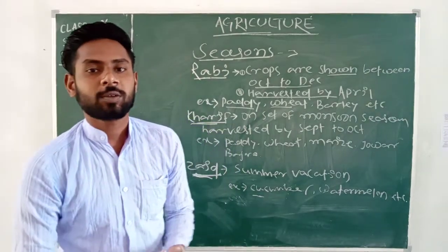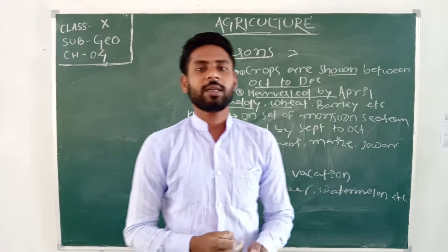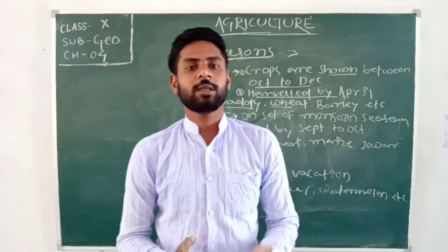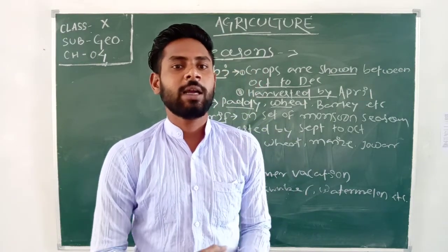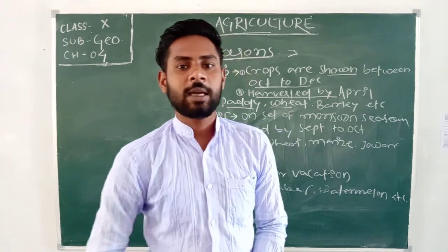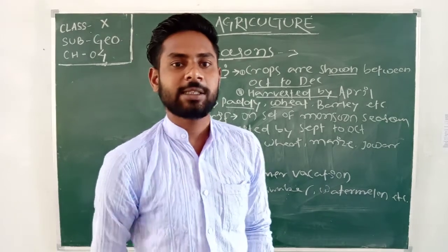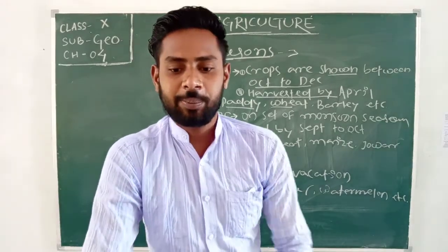So let's move up to the next topic, and that is major crops. What types of crops are grown, or cultivated, in our India? The first one is rice. Rice, or paddy, is a staple food of Indian people.